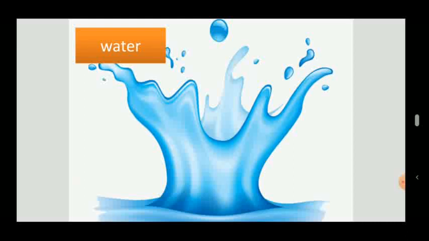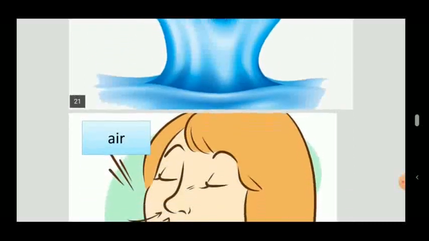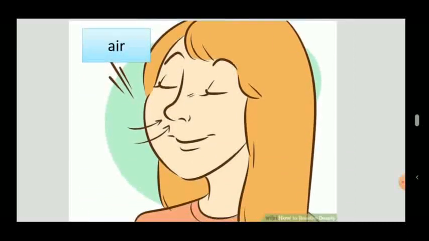Man can't make water. Air is a very important thing for human beings, birds and animals. But air is also a non-living thing and that's why air is a natural thing.